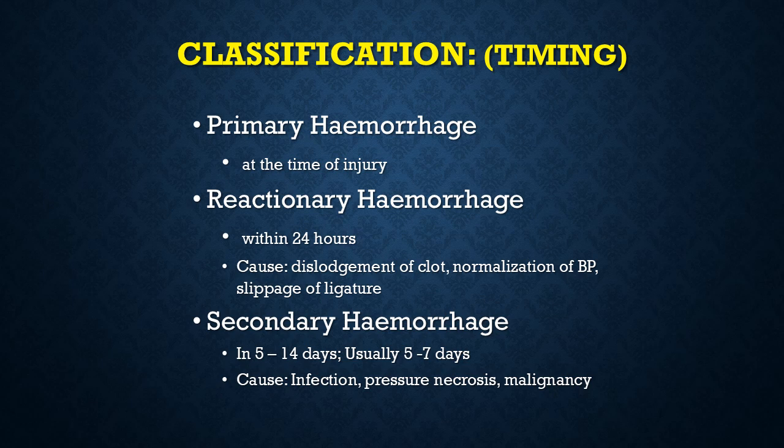Then, based on the timing of the hemorrhage after the injury, it would be primary hemorrhage if it is the hemorrhage taking place immediately after the cut or the laceration or the crush injury. Reactionary hemorrhage occurs within 24 hours of the surgery. Initially, the bleeding had stopped. Usually, it is because the blood pressure of the patient had fallen after the hemorrhage because of hypovolemia and because of your pressure dressing. There had been clot formation and temporarily that had stopped the bleeding.